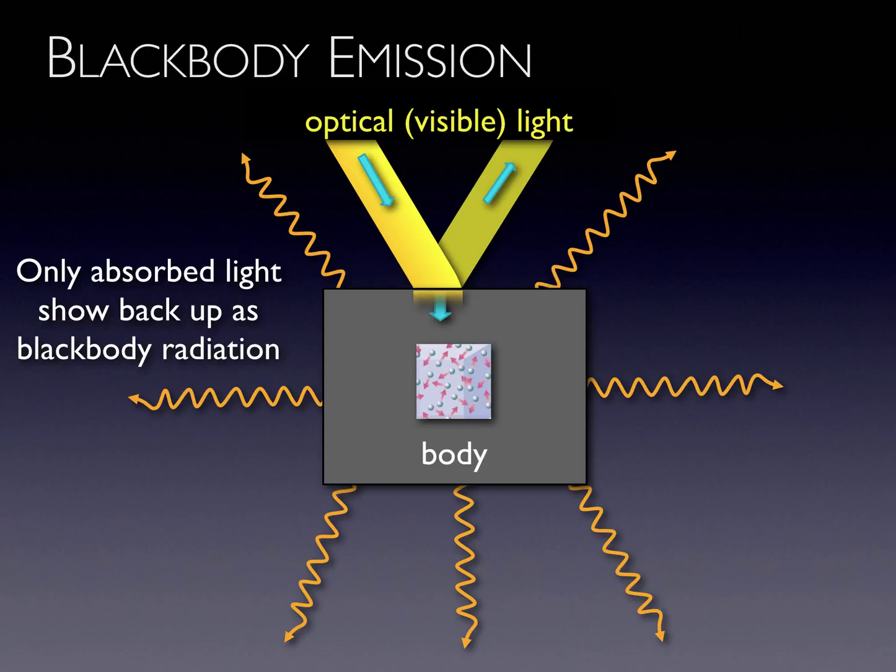If light hits the surface of a block, as shown, some of that light gets reflected. This reflected light is not part of the block's blackbody spectrum. Some of the light is absorbed. Thus, the absorbed energy tends to increase the chaotic motions of the atoms in the block and thus increases the amount of blackbody radiation emitted from its surface.